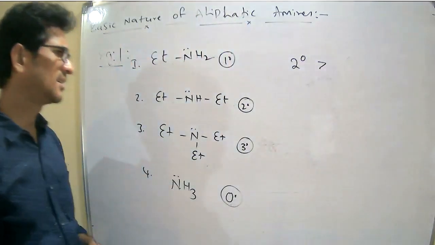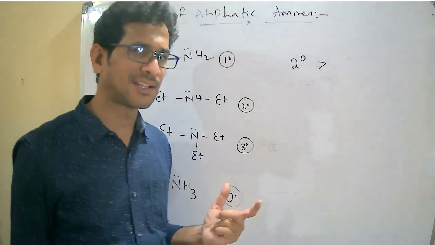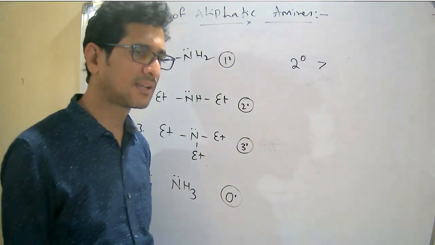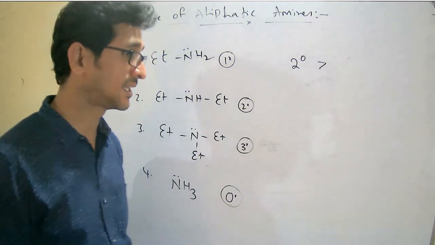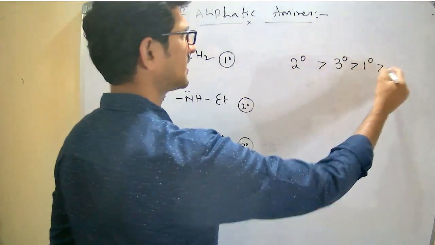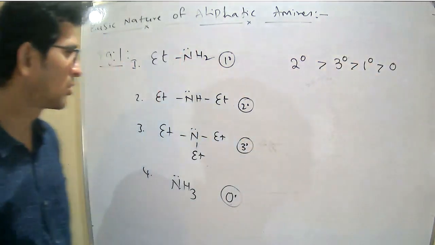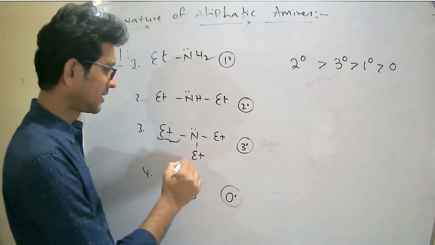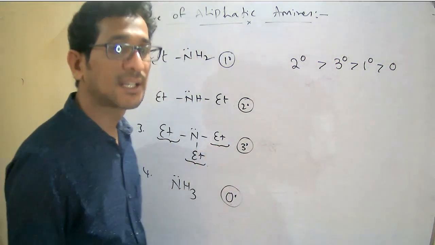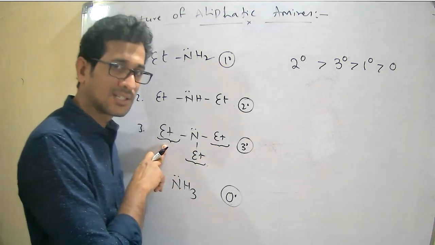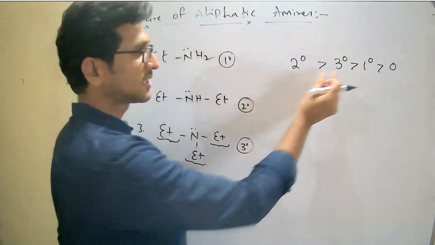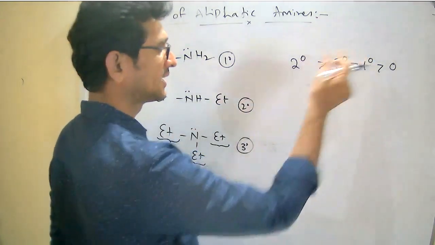If it is methyl or ethyl, secondary is more basic in nature. In case of the methyl, the primary is more basic than the tertiary. But in case of the ethyl, tertiary is more basic than the primary, because here, due to the domination of the inductive effect, the strength of the electron releasing group increases. Therefore, the tertiary is more basic than the primary.